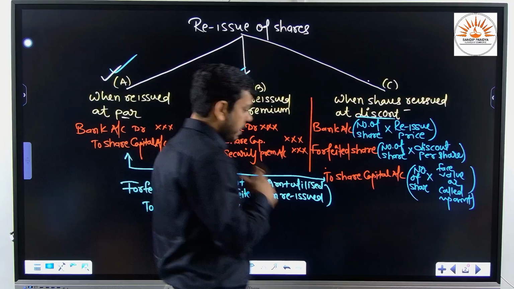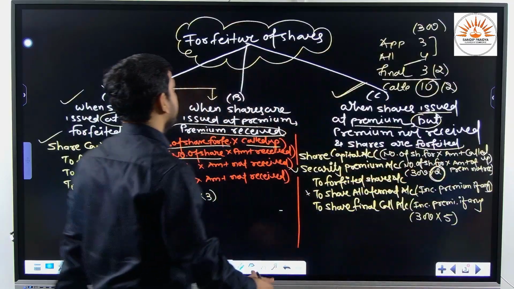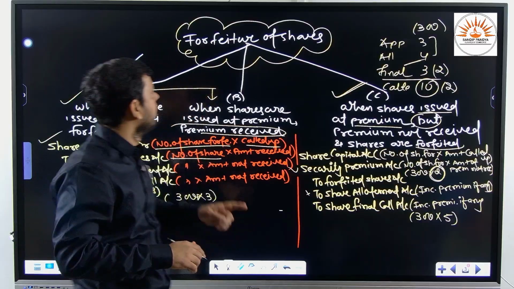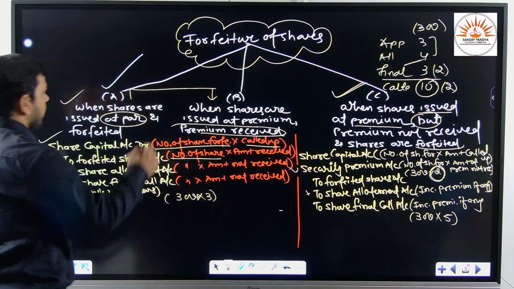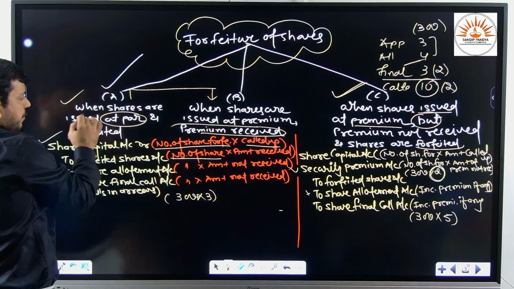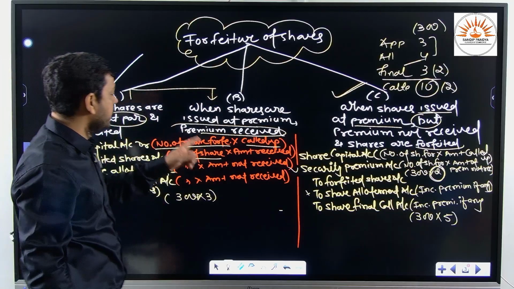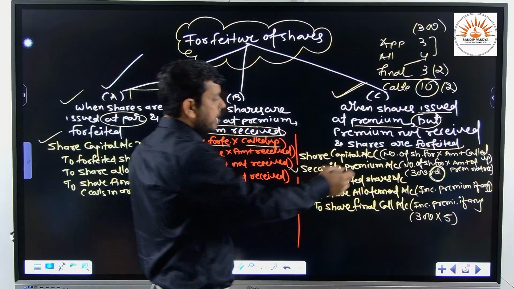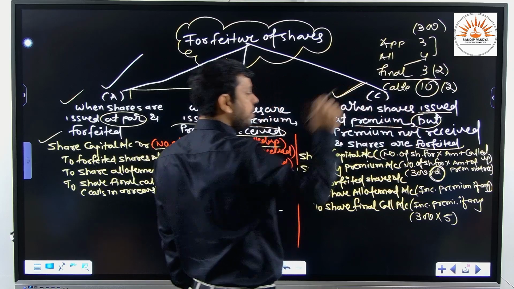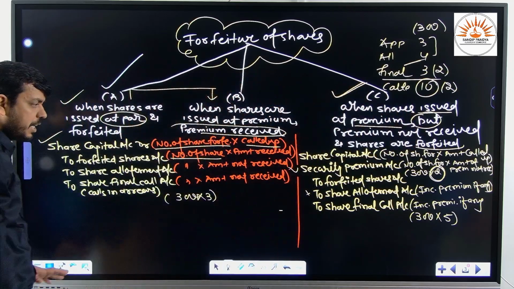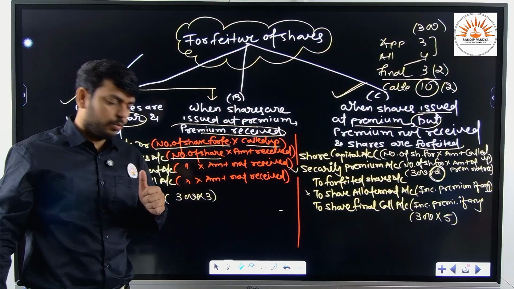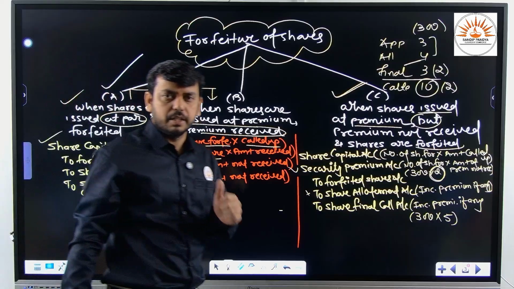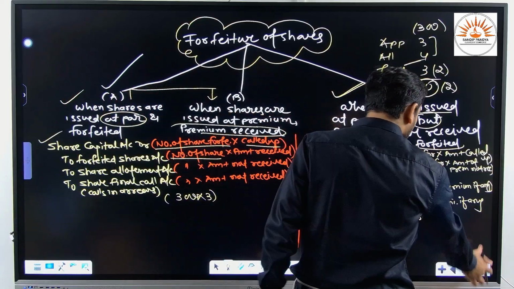you one by one. See, in order to understand this topic, we must understand the last topic that I had explained earlier, and I also give the link for this video in a pinned comment. So, forfeiture of shares, that we understood when the shares are issued at a par and forfeited, when the shares are issued at a premium and premium received, then it is forfeited. And we understood when the shares are issued at a premium but the premium amount is not received. See, this is the detailed journal entry that I had explained in the earlier video. So see that video, check it, and then try to solve the reissue of share. So let's start one by one questions related to reissue of shares.